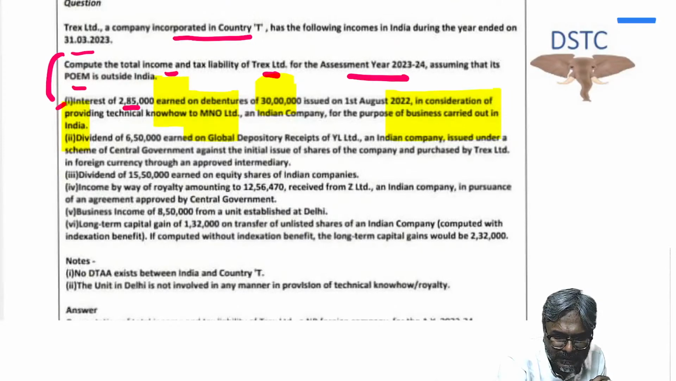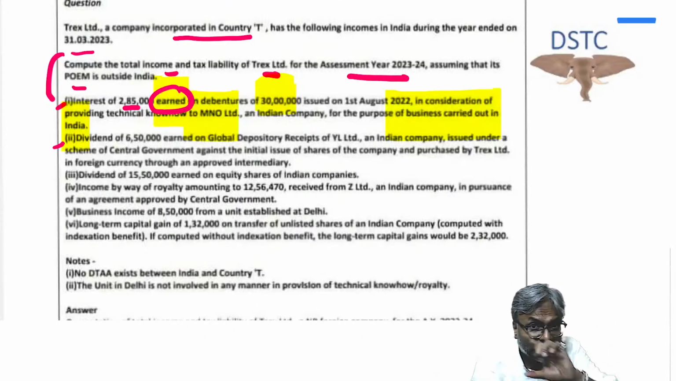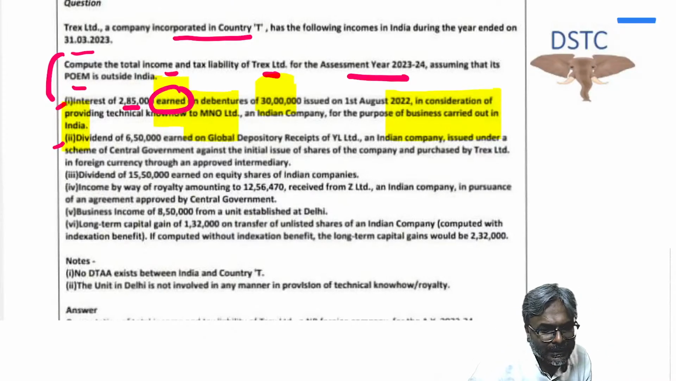But here lies one word, which is earned. I'm telling you the difference, how to read the question. Dividend of 6,50,000 earned on GDR. In the last lecture we discussed the interest income and the dividend income from GDR. Interest income and the dividend income earned from the GDR. What is the rate of tax? Is there a special rate of tax on interest income and dividend income earned out of the ADR and GDR?